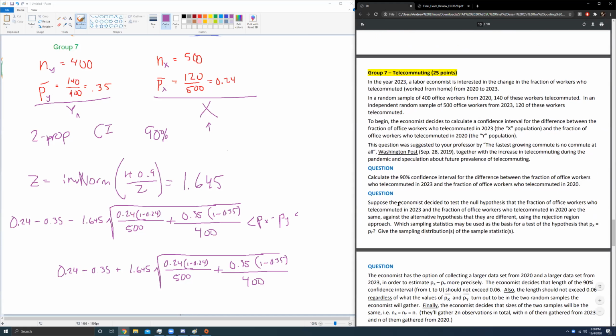Suppose the economist decided to test the null hypothesis using a rejection region approach. Which of the following could be a basis for that test? I'm actually going to pull up, let's see. I don't know where I have the solutions to this, but I might just skip this for now because there's different answers that could be used as a basis for this. There's a few.